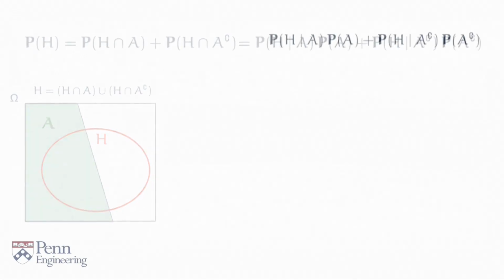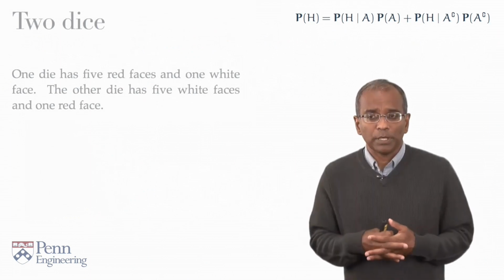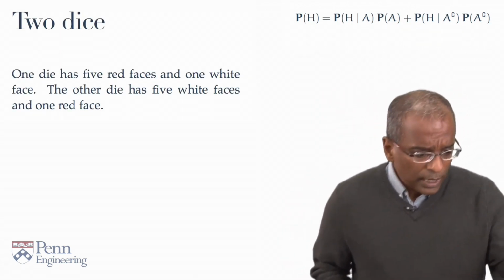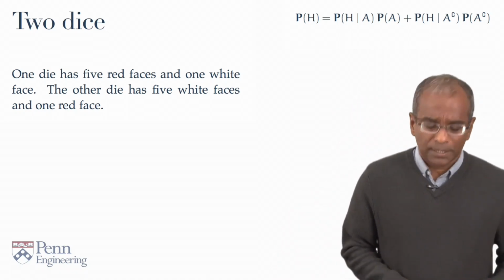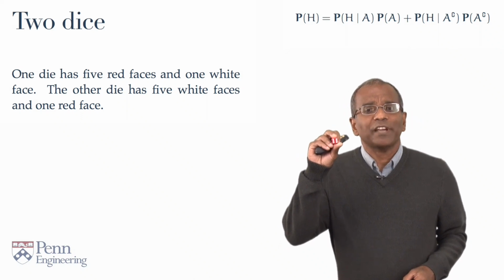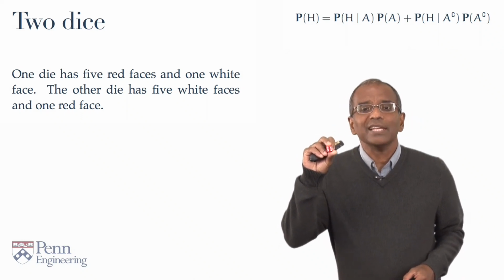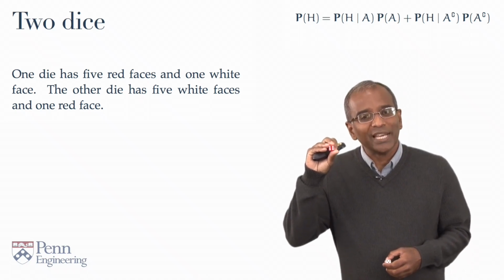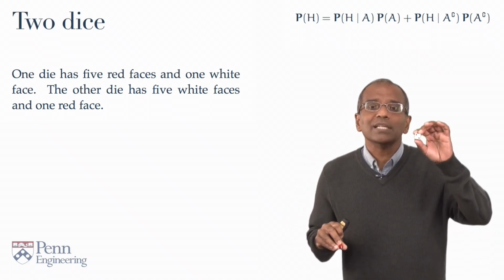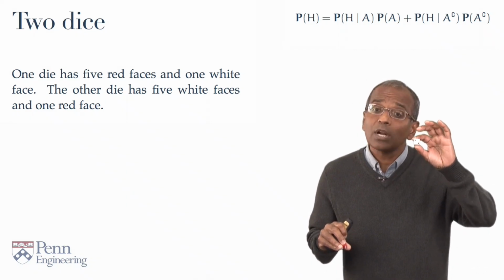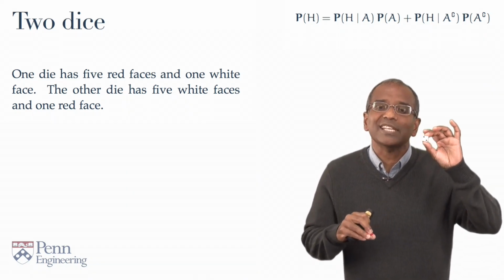So let's go back to an old familiar, a dice problem. So here's the setting. Imagine that one has a pair of dice. One die with 5 red faces and 1 white face. Imagine that this one has a white face, perhaps towards me so you don't see it. And one die with 5 white faces and 1 red face. Imagine the red face is concealed from you.